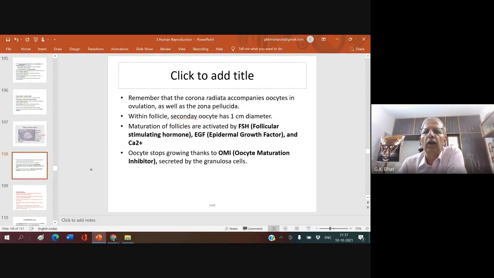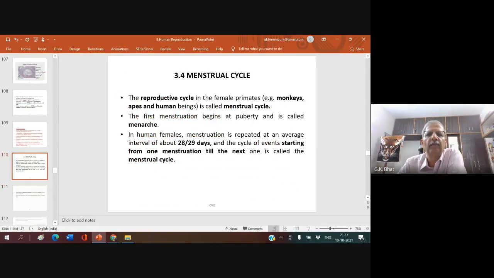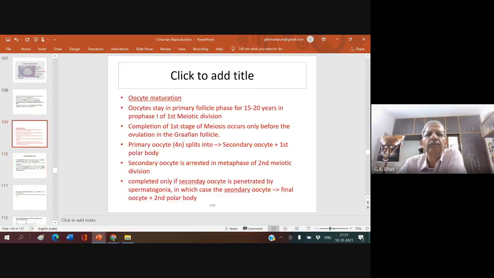Remember that the corona radiata accompanies the oocyte in ovulation as well as the zona pellucida. Within the follicle, the secondary oocyte has 1 centimeter diameter. Mature follicles are activated by FSH and calcium. Okay, this you leave, this is not there in the NCERT book, leave it, right? So, any doubt?